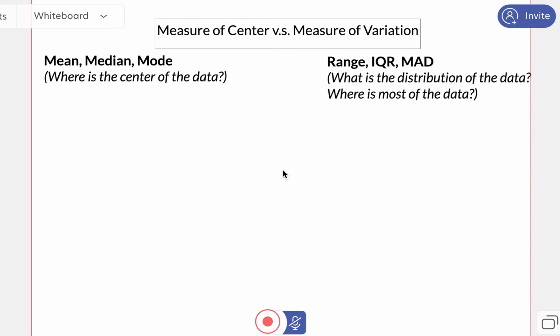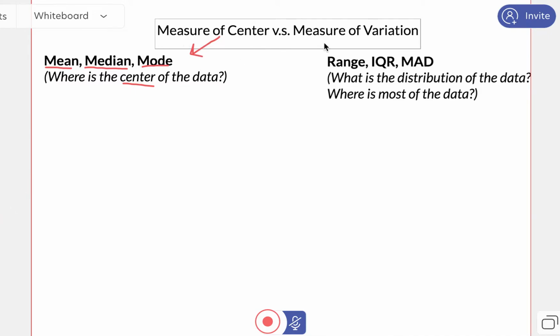Right, so I want to go over the difference between measures of variation. And so if I'm looking at this right off the bat, I want to point out that a measure of center is talking about things like the mean, the median, and the mode. What do all of these have in common? Well, these are all talking about where's the center, where's the middle, where's that center average middle part of my data. So that's a measure of center.